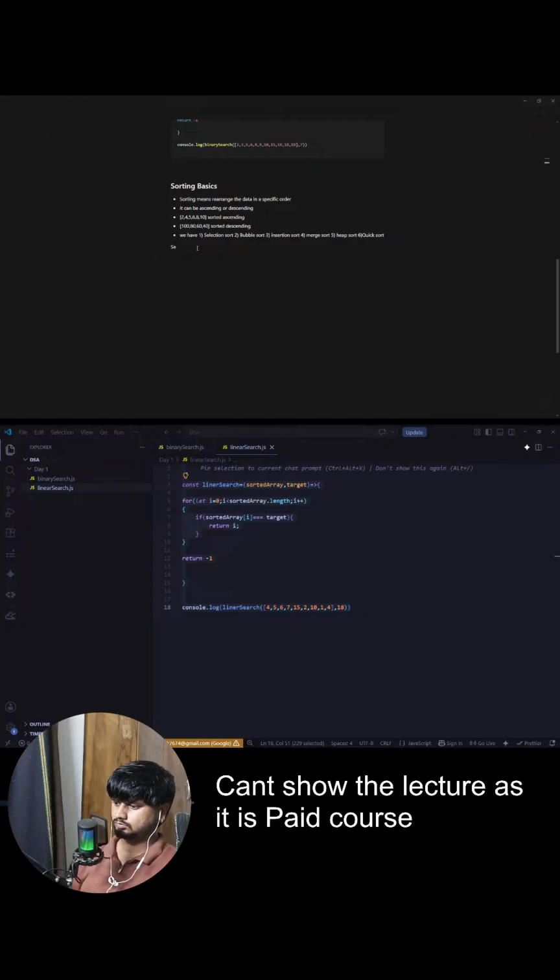Okay. Now is this selection sort? We have this word selection. It means we need to select something. Now, if I ask you, we have to sort this array, right? So how many spots do we have? 1, 2, 3, 4, 5, 6, 7, and 8. We have 8 spots.